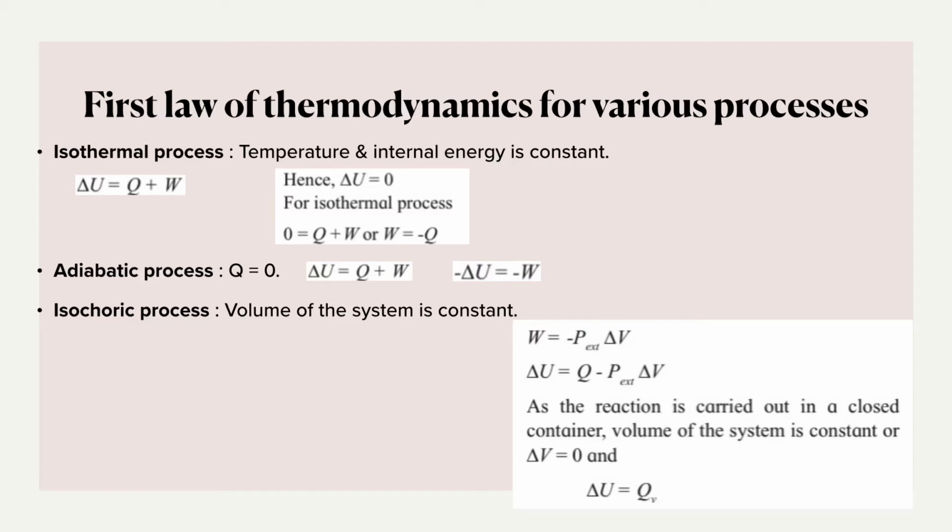Okay, like for example, if I am saying minus delta U, so first you have to write down what is minus delta U. Minus delta U is the internal energy. Minus means there is decrease in the internal energy, and equal to minus W. Minus W is what? Work done by the system on the surrounding. Okay, so I just have to now frame a sentence. So the decrease in the internal energy is due to the work done by the system on the surrounding.